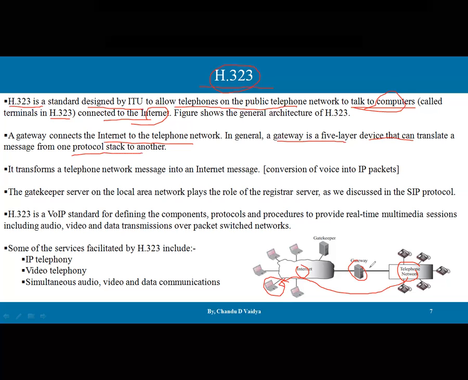So what are the features of a gateway? A gateway works on all the layers of the OSI and TCP models. If you talk about OSI, there are 7 layers; if you talk about TCP, 4 to 5 layers are available. So it translates the stacks. What stack is available over here, and what stack is available over there? Sometimes the IP address may differ, sometimes the header format may be different. That can be tackled by the gateway. It transforms a telephone network message into an internet message. This is the main purpose. That conversion of voice into packets is done by this H323 protocol.